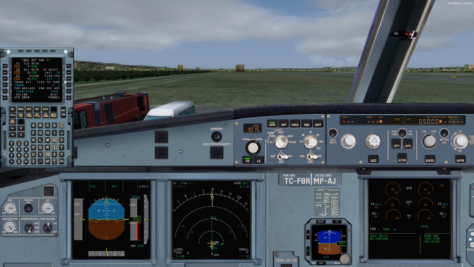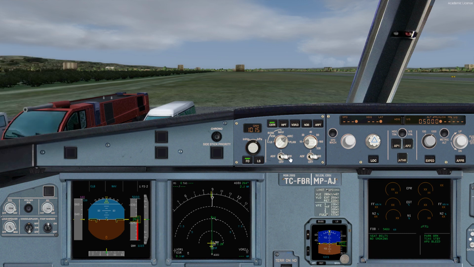Let's use config 2 as departure, and if I click twice again, the V1, rotate and V2 speeds are automatically set. I will put 55 for flex temperature on flex takeoff temperature there, so trim horizontal stabilizer is not an important issue for today's operation. And that's it. We are not going to use a secondary flight plan, so that's why I directly press copy active. MCDU is almost set, and also let's check the FCU control panel here.